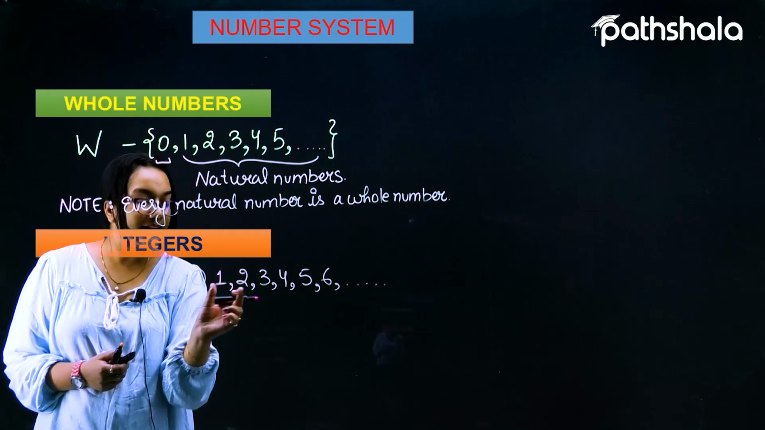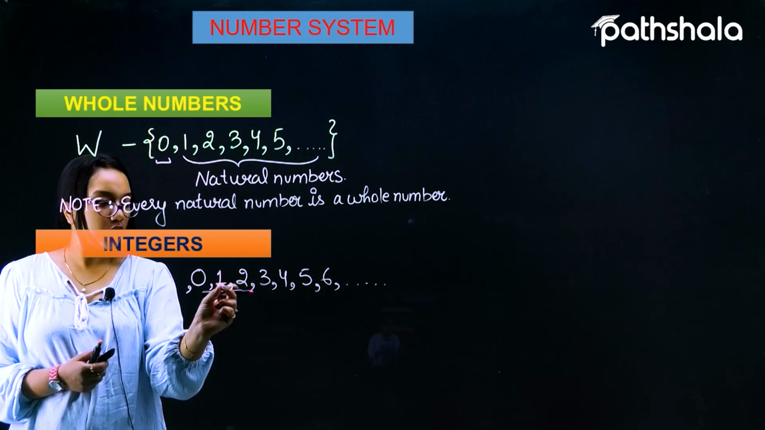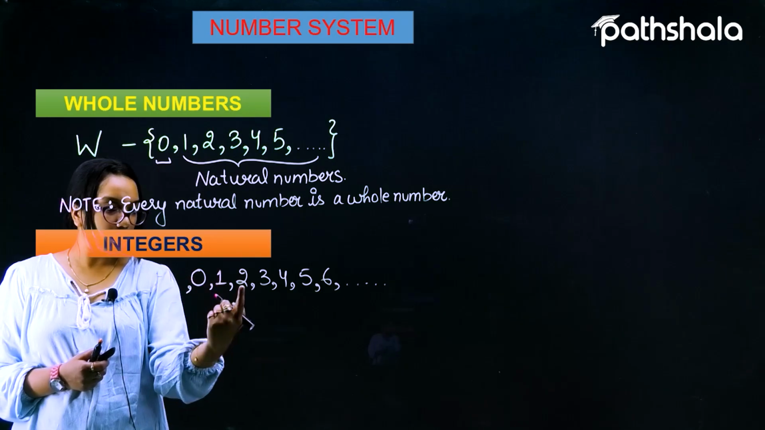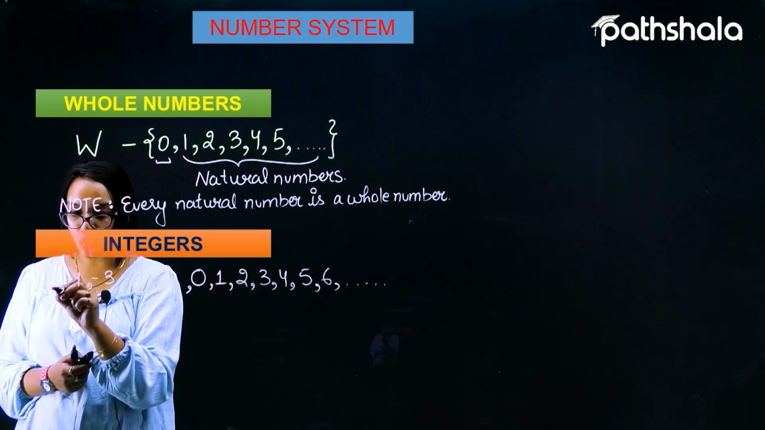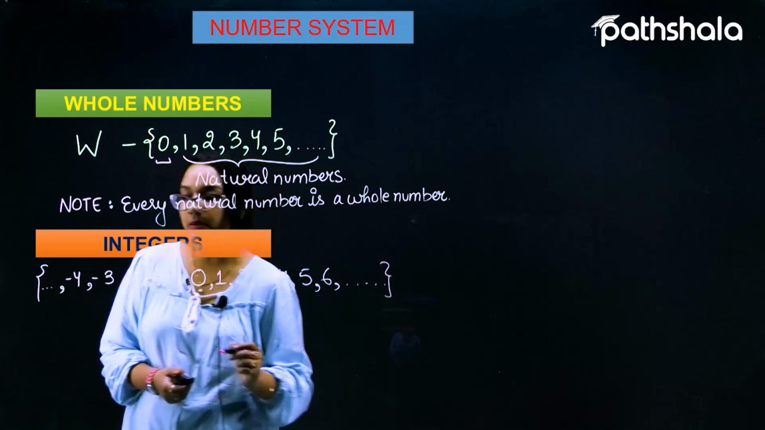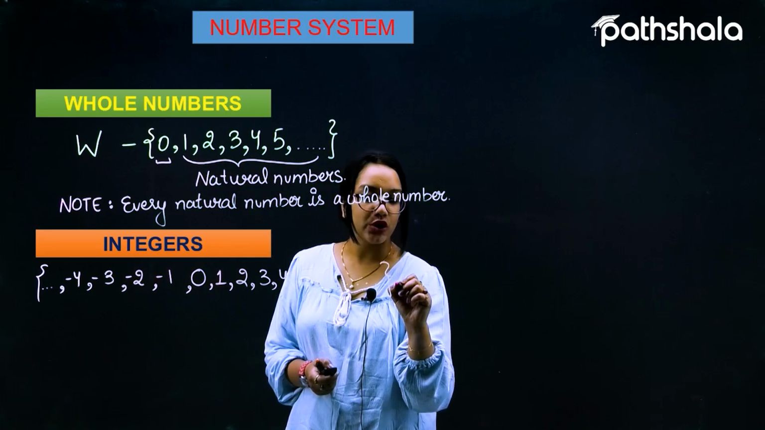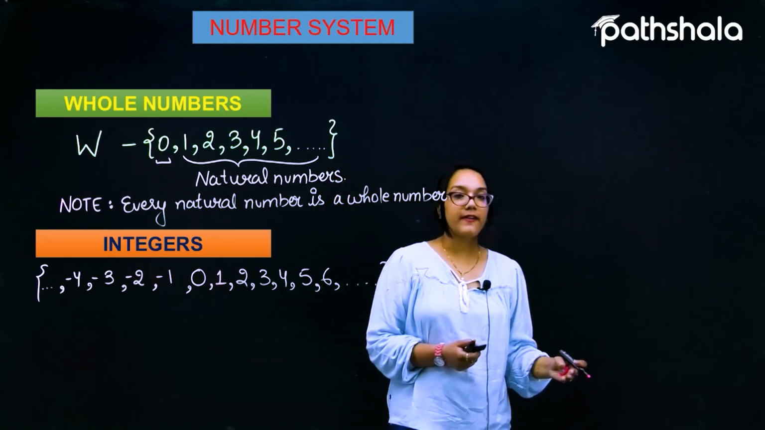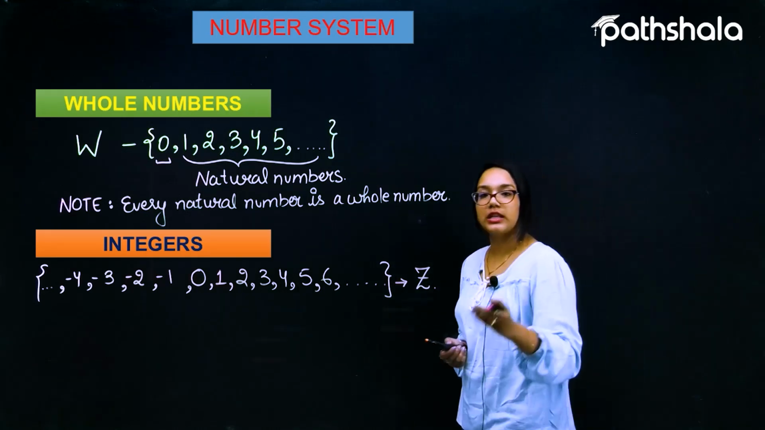and if I add the negative counterparts of all these positive numbers. What is the meaning of the negative counterpart? Let's suppose I'm talking about the number 1. Its negative counterpart is minus 1. The negative counterpart of 2 is minus 2, then minus 3, then minus 4, and so on. Such a collection is called the collection of integers, which is represented by capital Z. Always remember that the representation of the integers is capital Z, and it involves the positive as well as the negative numbers along with the number 0.